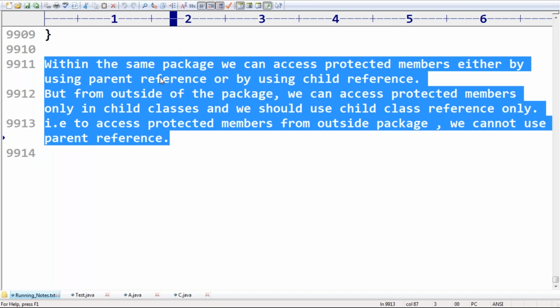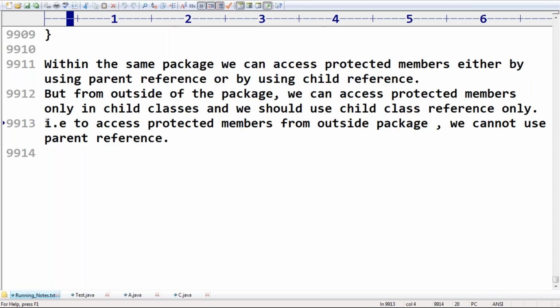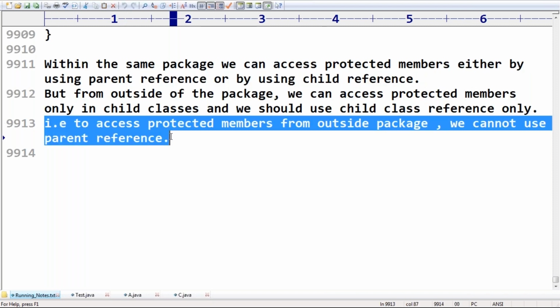That is, to access protected members from outside the package we can't use a parent reference. So we are not allowed to use a parent reference to access protected members from outside the package.